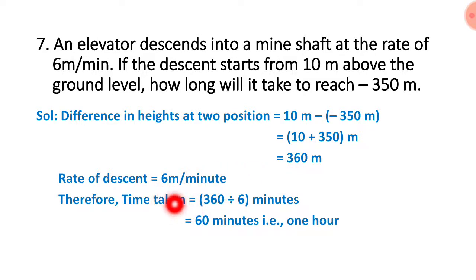Totally how much time will it take? 360 divided by 6 is equal to 60 minutes it will take. Okay, 6 ones are 6, 6 6s are 36, 0. 60 minutes is nothing but 1 hour. Means to reach minus 350 meter, it takes 1 hour for us.